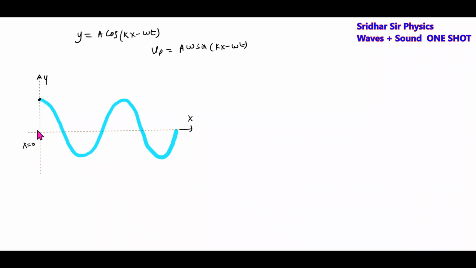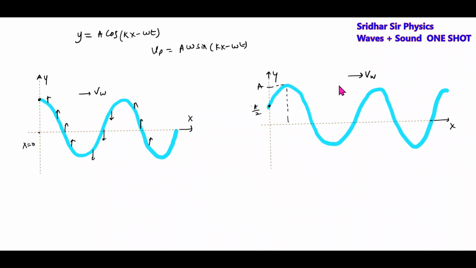Then is it the upper or lower extreme position? Put t equals 0, at x equals 0, the particle should have y displacement plus a. And the wave is propagating along the positive x-axis. Then all these points on a rope will be moving in this direction at this instant. This is the meaning of this. This is what we call the phase angle. This is having a phase angle of pi by 2.